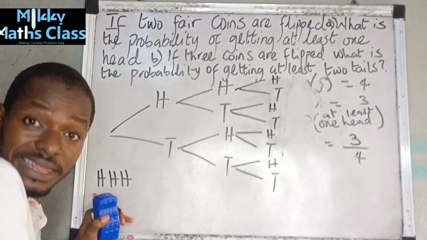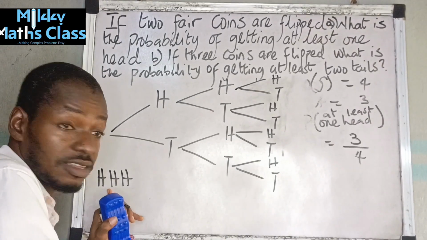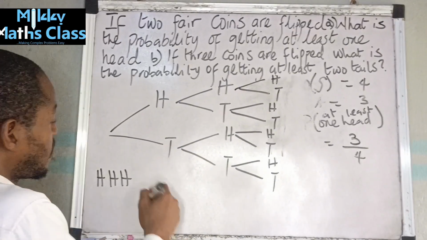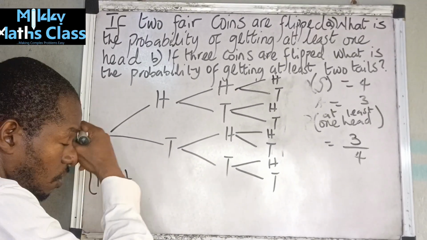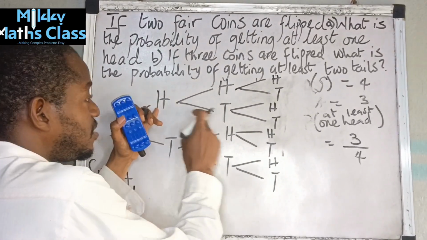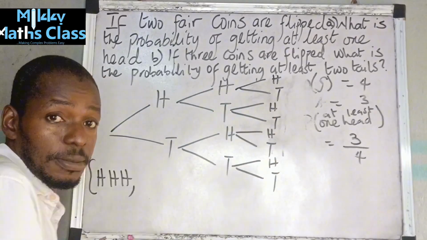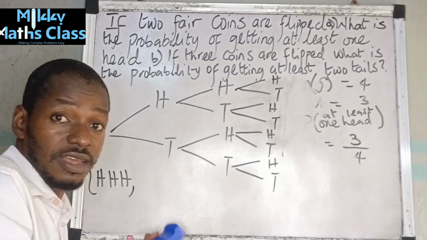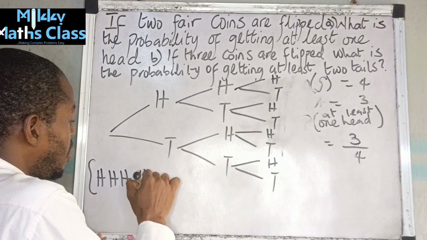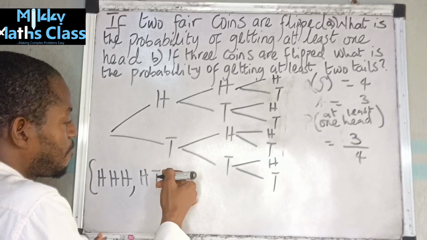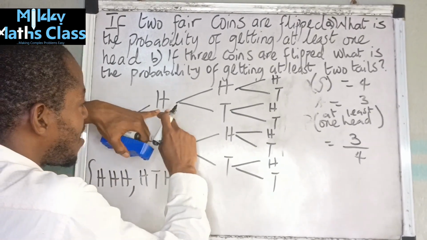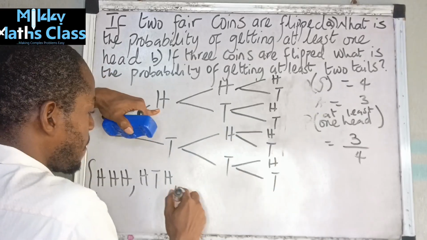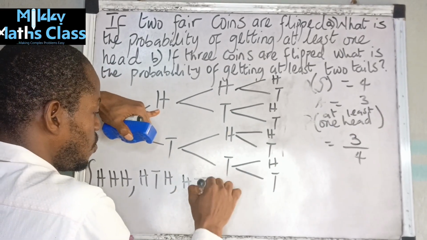That's the first one landing on the head, the second one landing on the head, the third one landing on the head. That's the first outcome. The second one, I can either have head, tail, head. That means the second coin lands on the tail, while the other two land on the head. Now, either I have head, tail, tail.